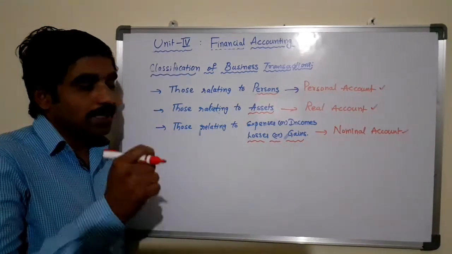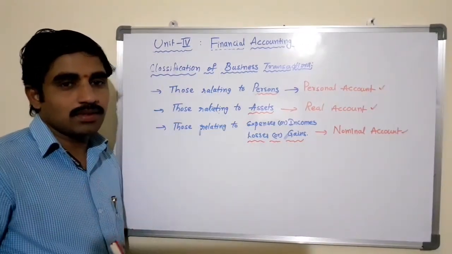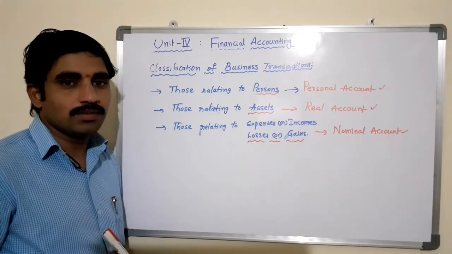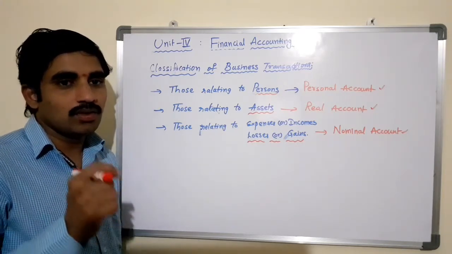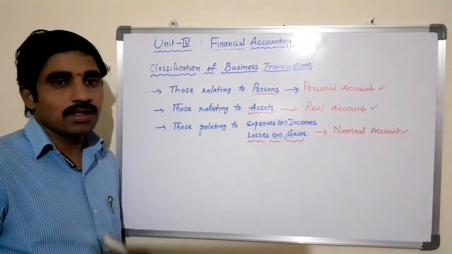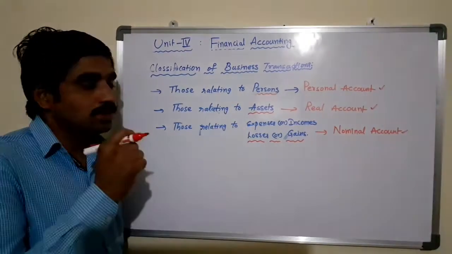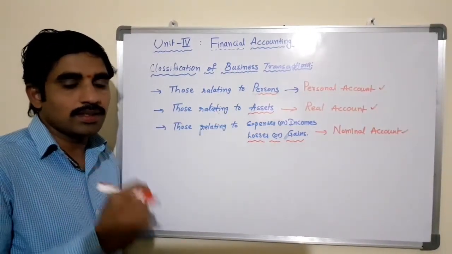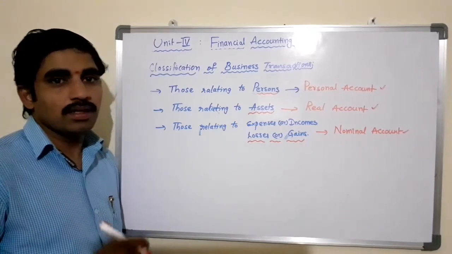So the transactions related to the persons or the businesses or the firms or the organization, those transactions are related to the personal transactions, and these accounts come under the personal account.